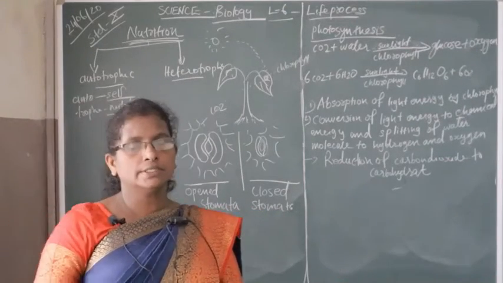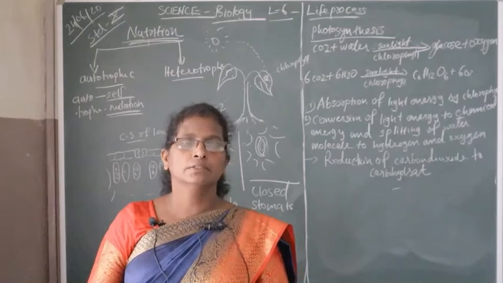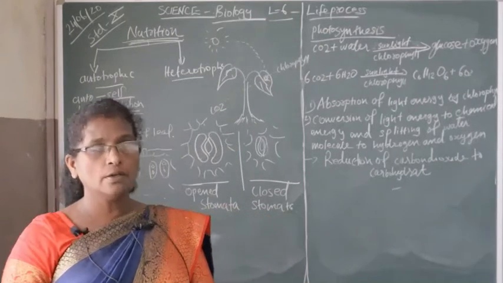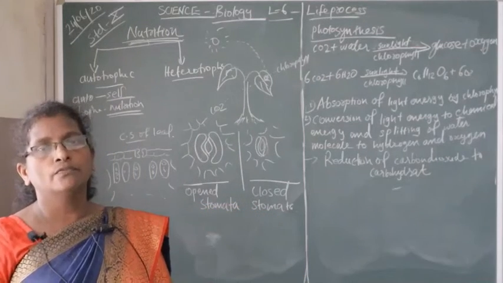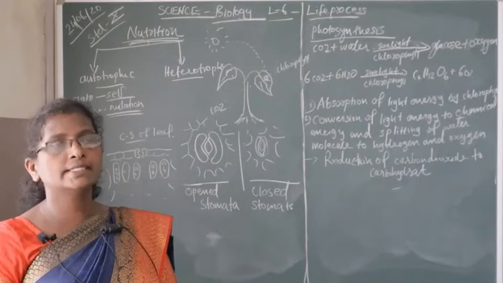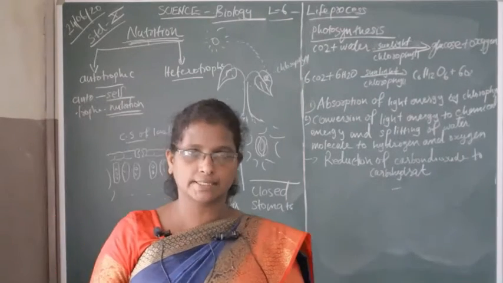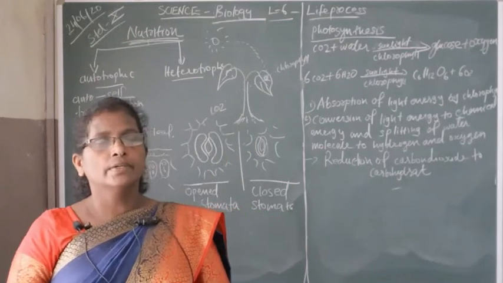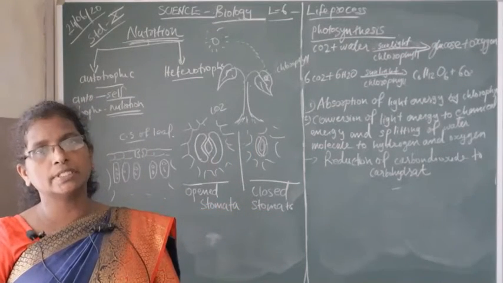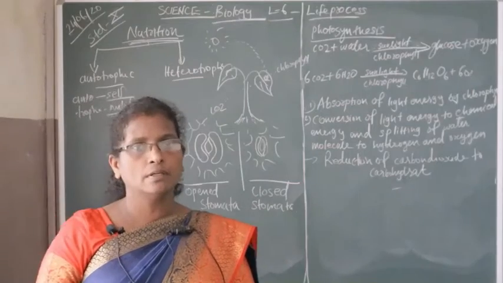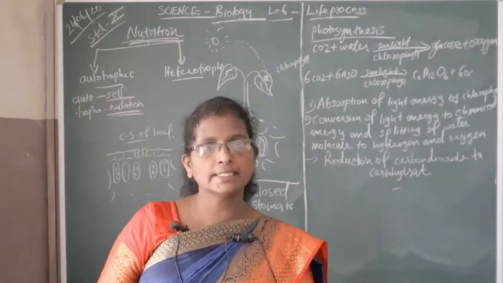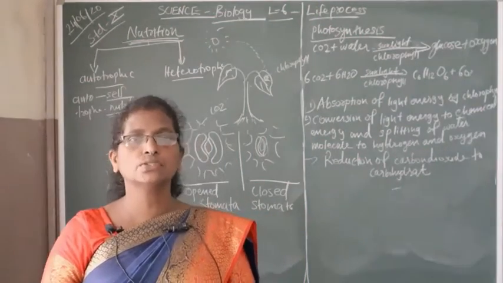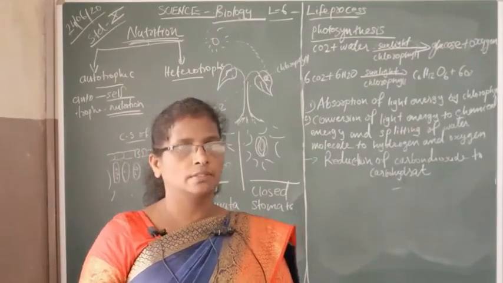Now here one simple question is there. Students, can you guess the answer? Who prepares their own food? Answer is simple, green plants. The next question: with the help of which process do they prepare their own food? Answer is simple, photosynthesis. All this you learned in small classes.